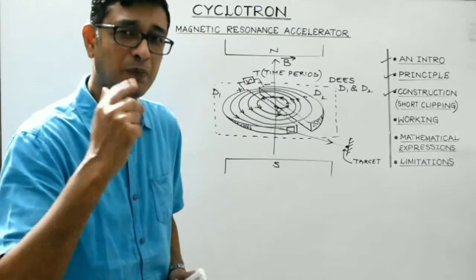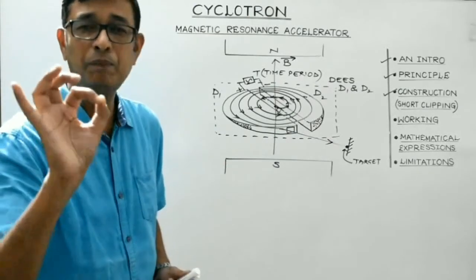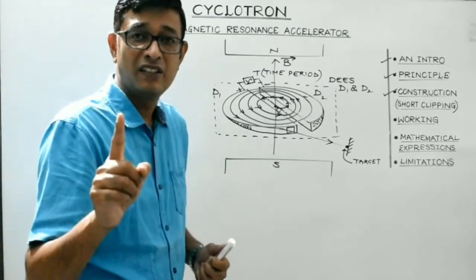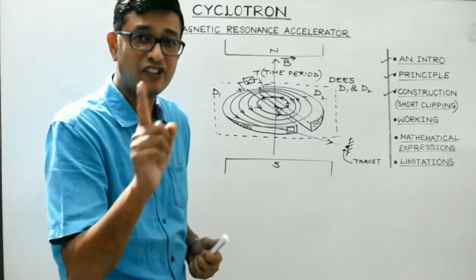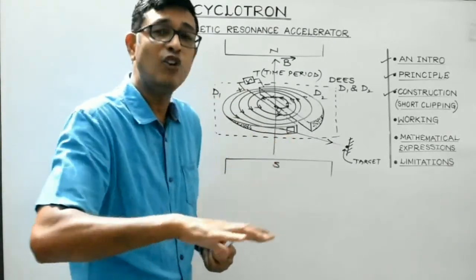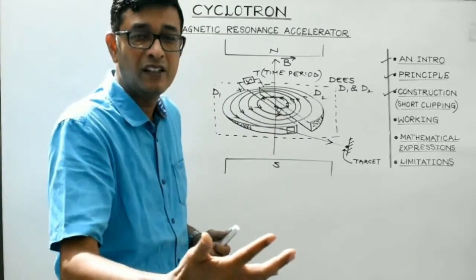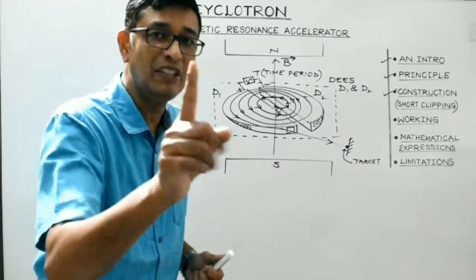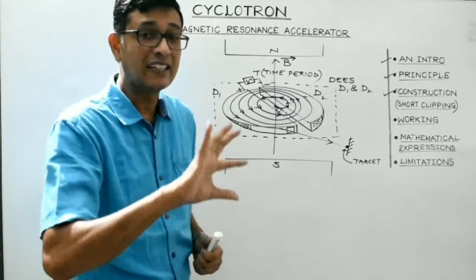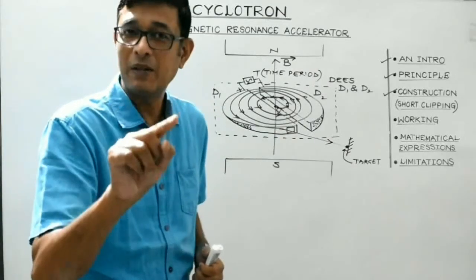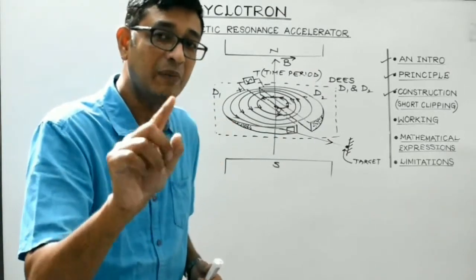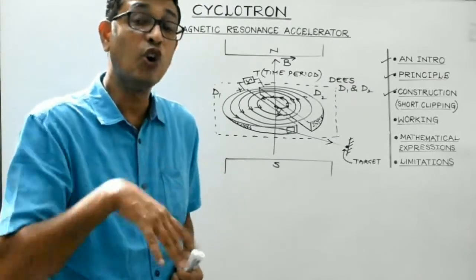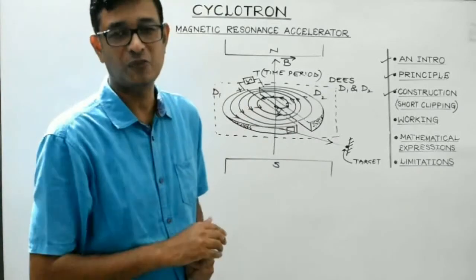Students, you might say, how is it possible? Now look, there is a simple theoretical justification. The decrease in the time spent by the charged particle inside a D on account of increase in its speed is exactly compensated by the increase in the length of the semicircular path. So that is how the time spent by the charged particle inside a D can remain constant. It is independent of the radius of the circular path, nor does it depend upon the speed of the charged particle.